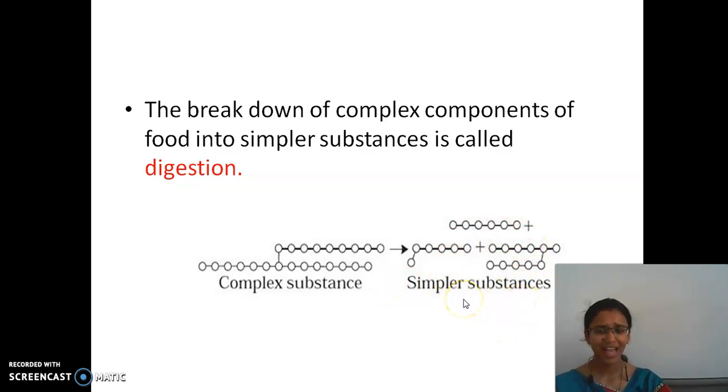Digestion is of two types. One is the mechanical method and the other is the chemical method. Mechanical, or physical digestion, takes place in the mouth. We take in the food, chew it, and then it enters the food pipe, the esophagus, and then the stomach, where it gets digested.